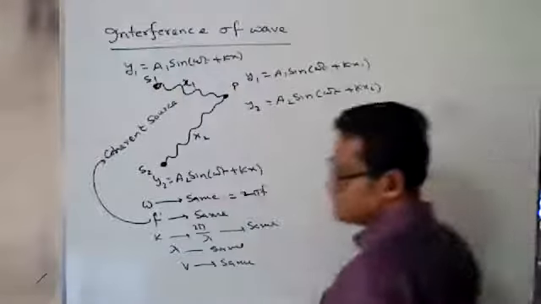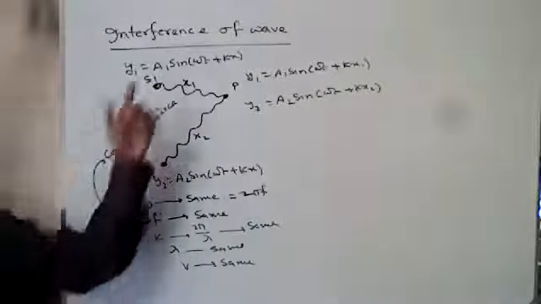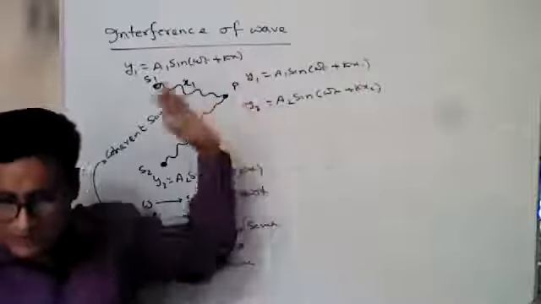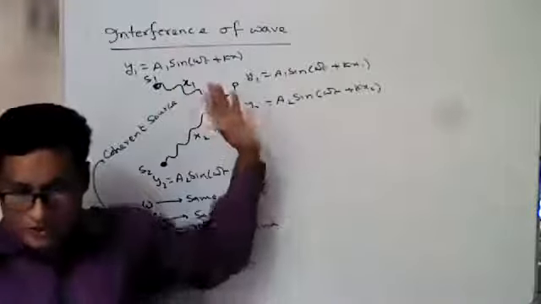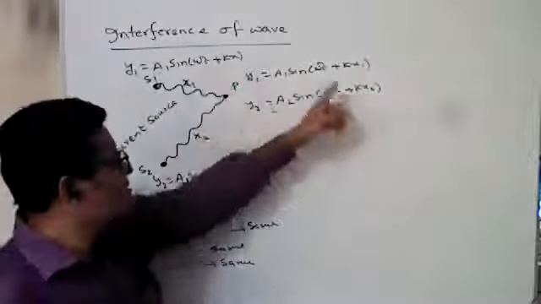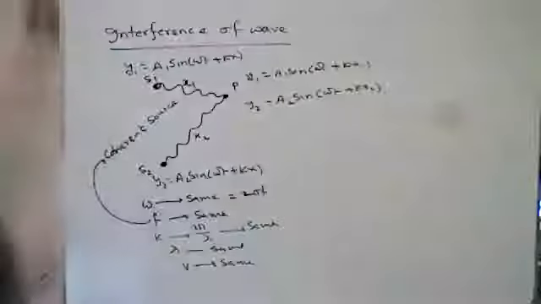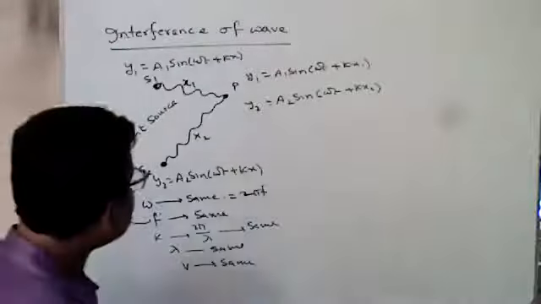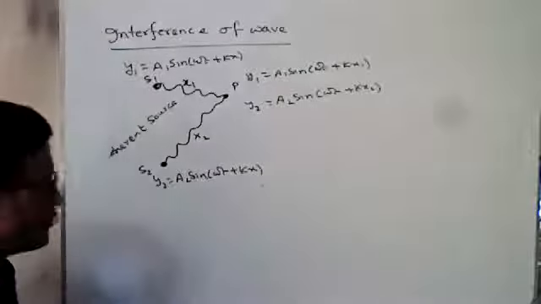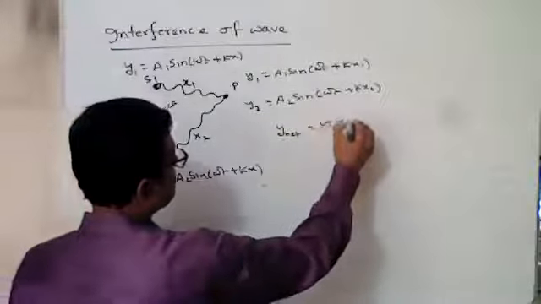When they reach point P after time t, and the traveling distances are x1 and x2, we can say the traveling distances of both waves are different. So there is a path difference present here. The x path is changed, so one is kx1, another is kx2. So the resultant displacement of the particle will be y net equals y1 plus y2.